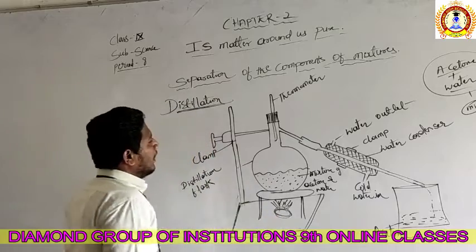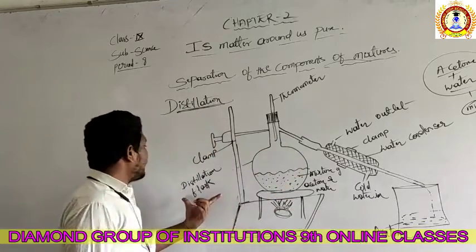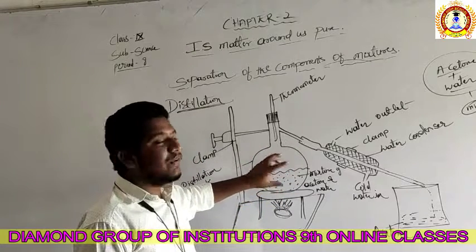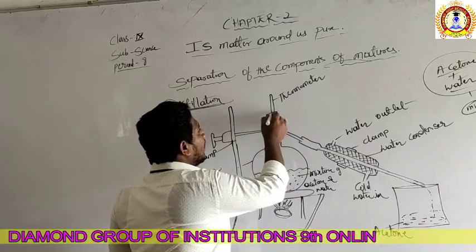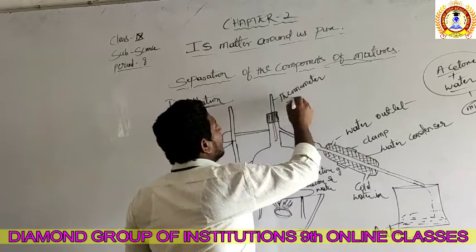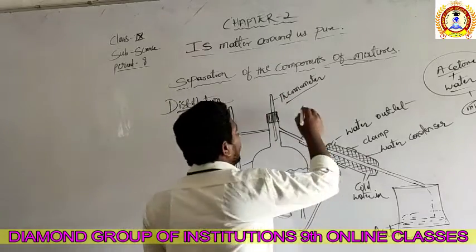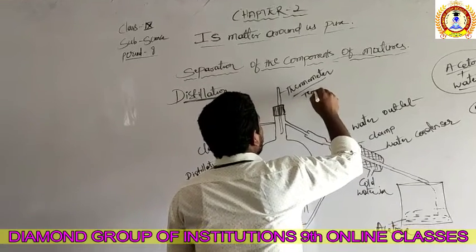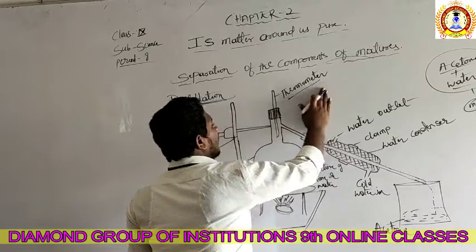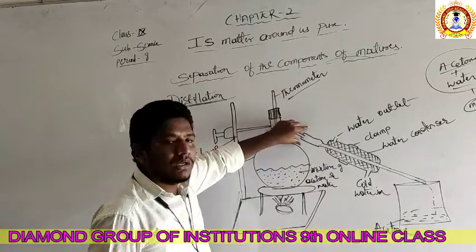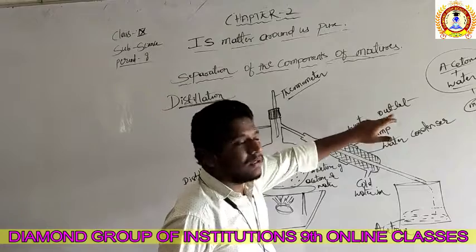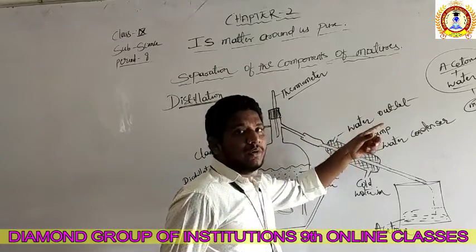This container is called the distillation flask, which means in this flask we are going to do the process of distillation. It is covered by a cork, and through that cork we put a thermometer. What is the need of putting the thermometer? To measure the temperature, we put the thermometer there, right? Then it is connected to the chamber. This is a water outlet, meaning water is going out.